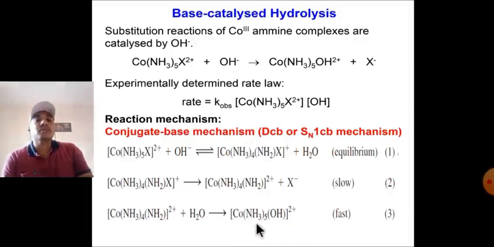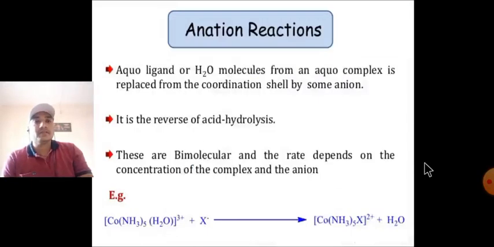The product is the amine complex pentamine hydroxy cobalt 2 plus. This reaction is known as the SN1CB mechanism, that is the conjugate base unimolecular nucleophilic substitution reaction, not only an SN1 reaction.